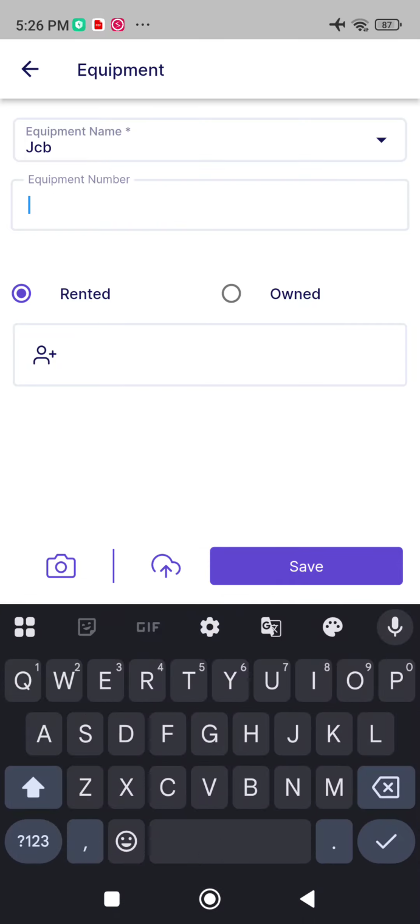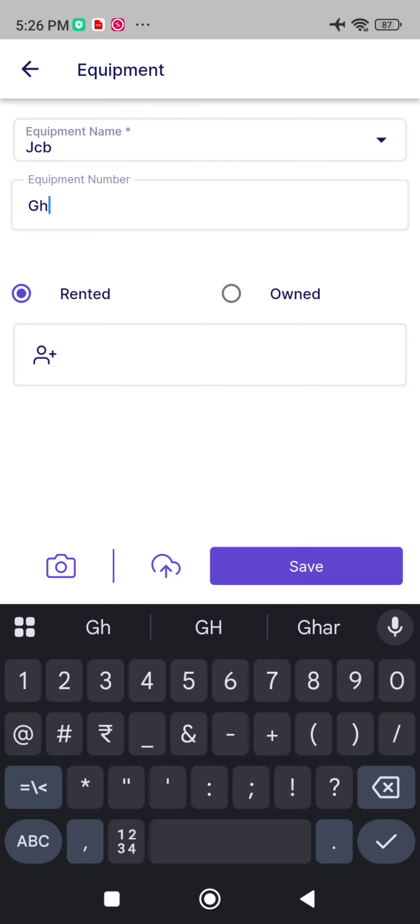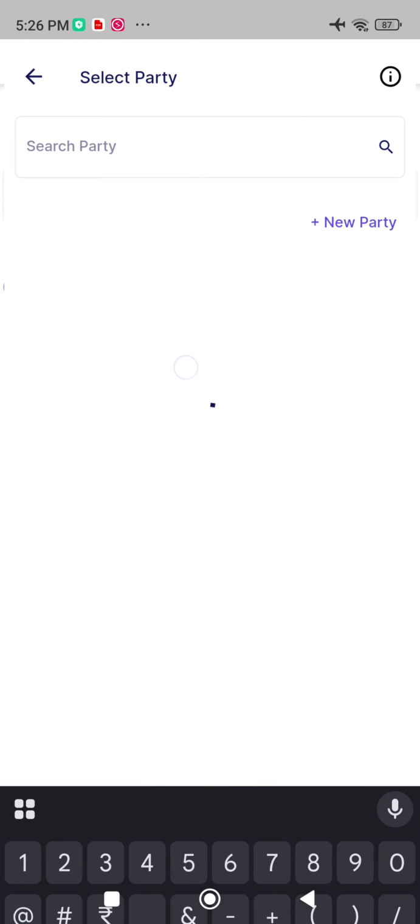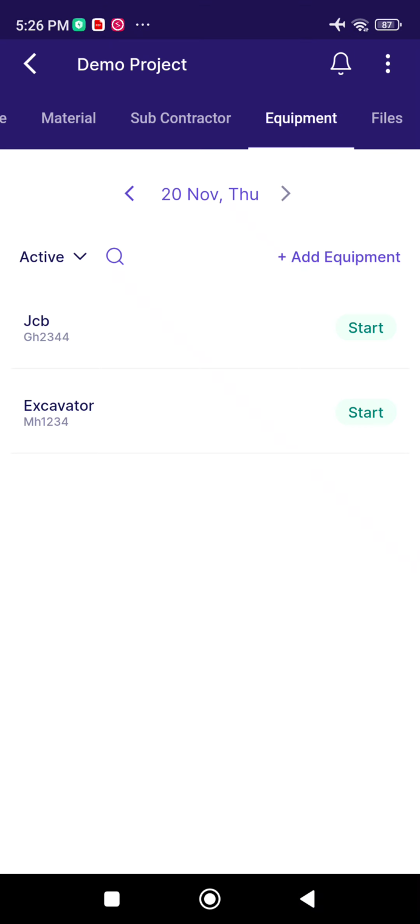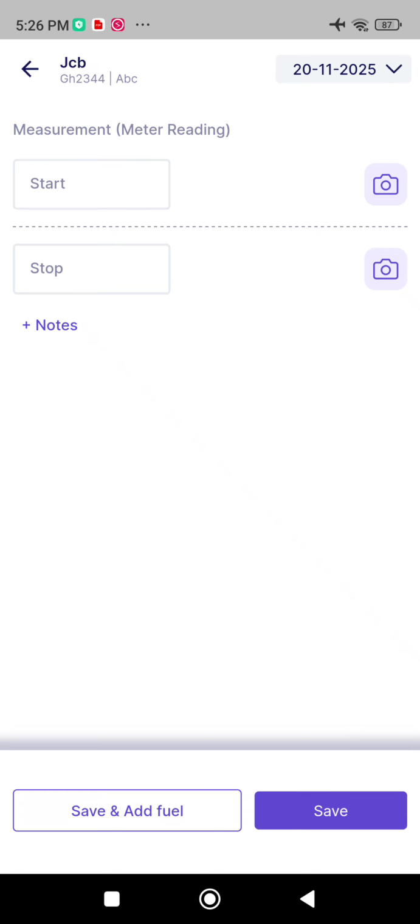Type the equipment number GH2344. If it is rented, select the equipment supplier's name and click on save. Now you can select the start button and record the meter reading.